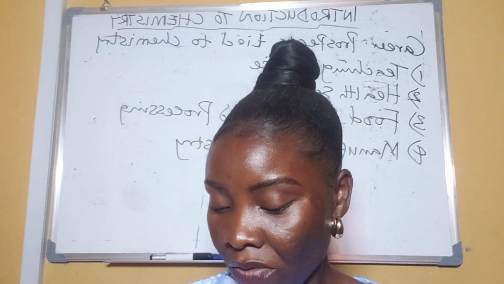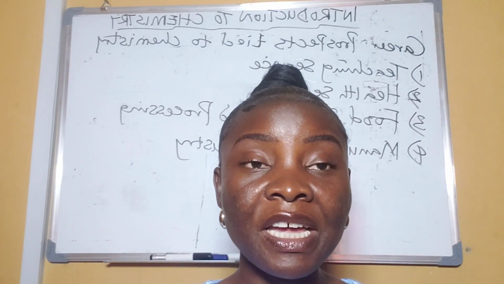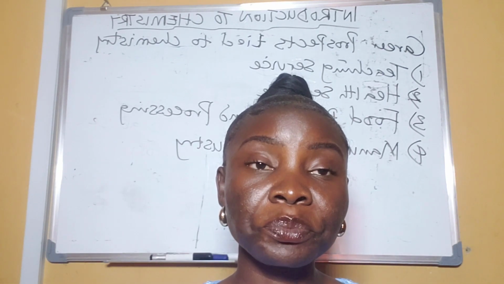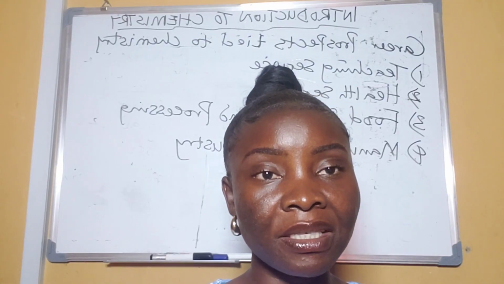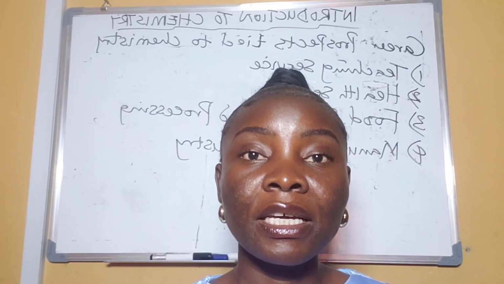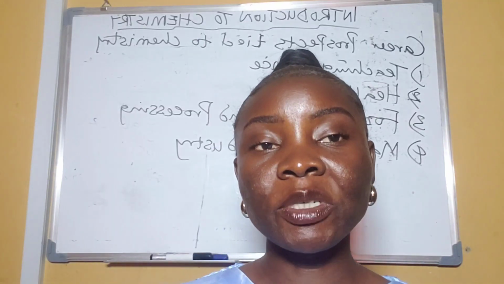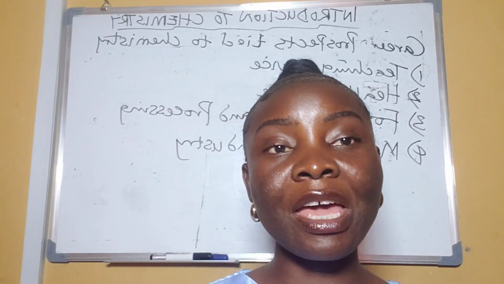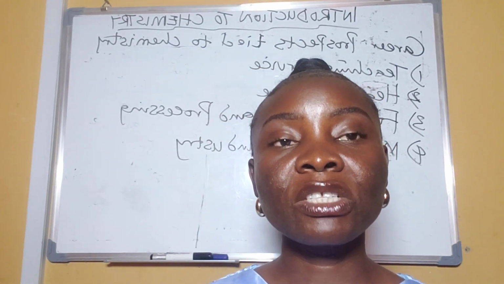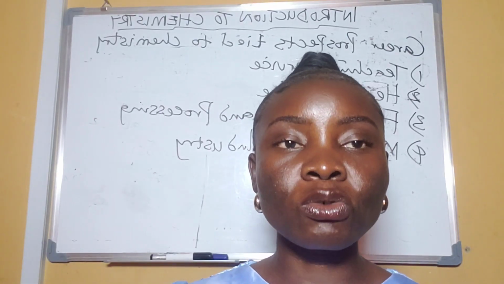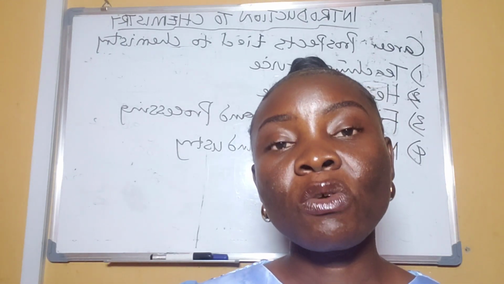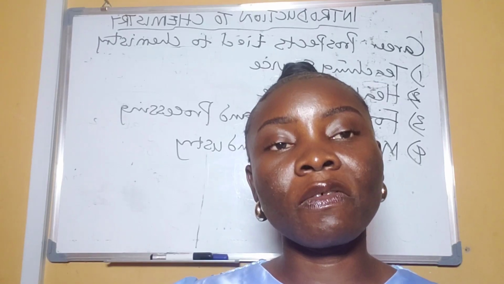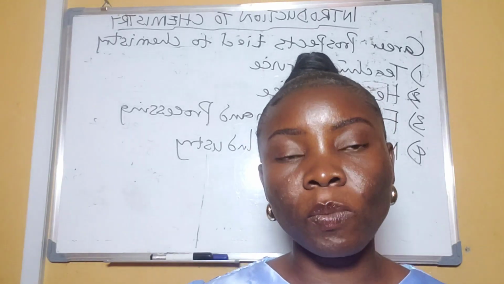All right, so for a recap, remember that we started by defining chemistry. We said that chemistry is a scientific study that deals with the composition, properties, and uses of matter. We went ahead to mention the branches of chemistry: organic chemistry, inorganic chemistry, physical chemistry, biochemistry, and analytical chemistry. Then we also talked about the uses of chemistry. We use it to produce clothes, to manufacture drugs, to make airplanes and cars, vehicles for transportation, and also for making products that we use in building and construction, and so many others.